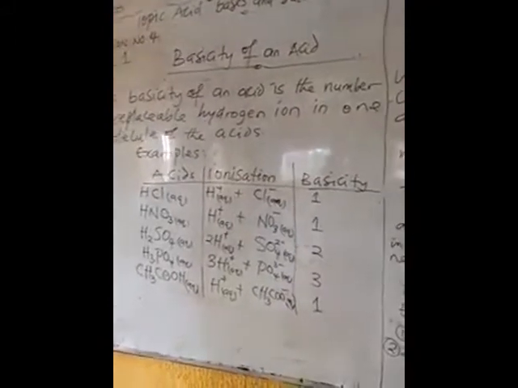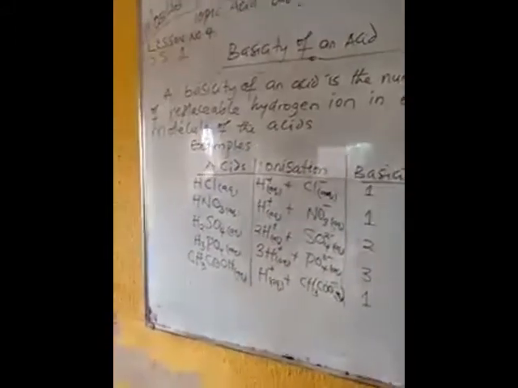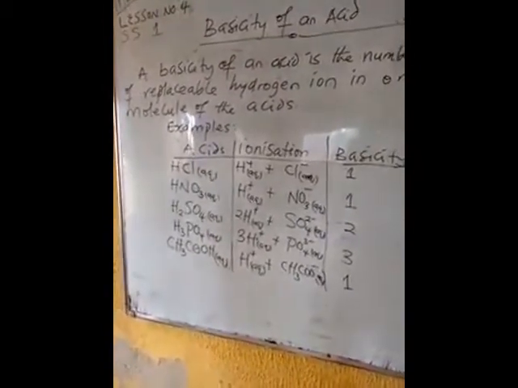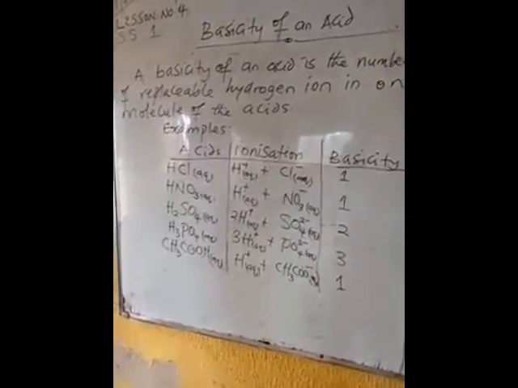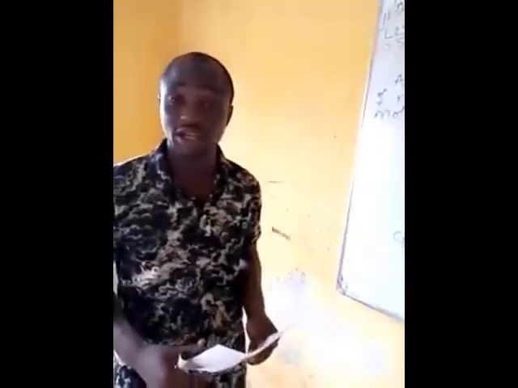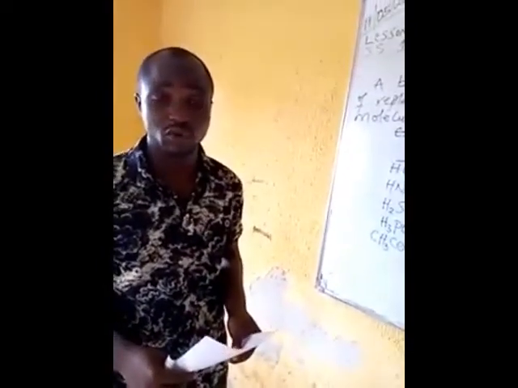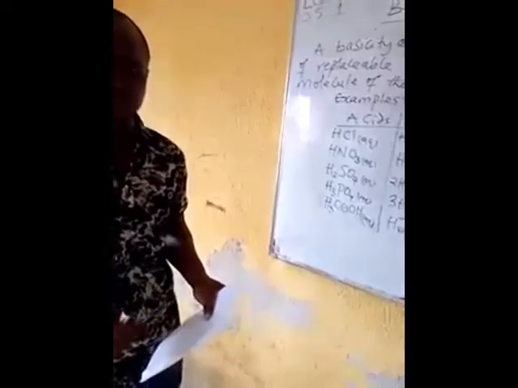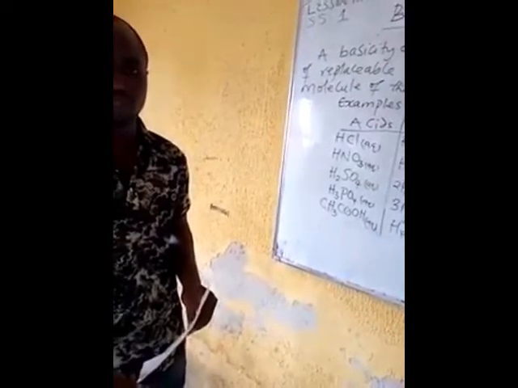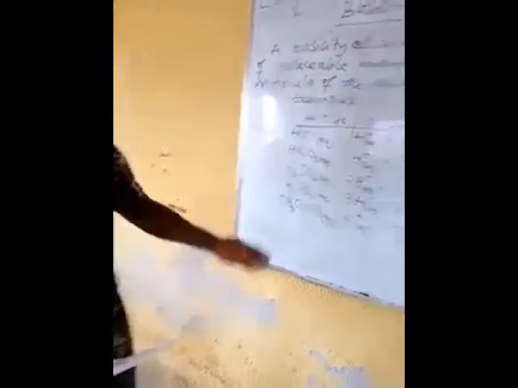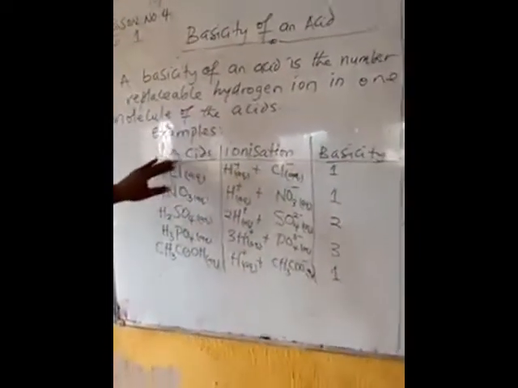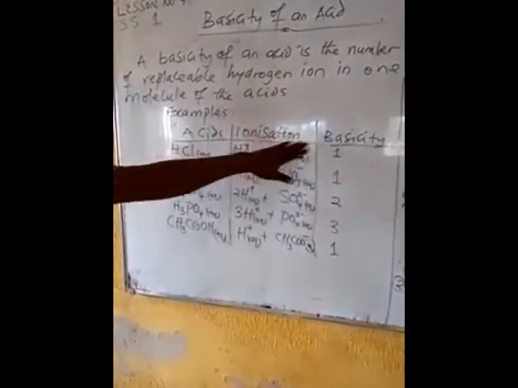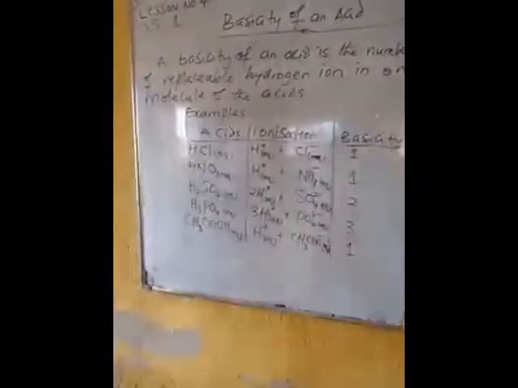To start with, basicity of an acid is the number of replaceable hydrogen ions in one molecule of the acid. I repeat, basicity of an acid is the number of replaceable hydrogen ions in one molecule of the acid. So now, how can you identify the basicity of an acid? We have a table here, and the table shows the acid, the ionization, how the acid ionized, and the number of basicity it produces.